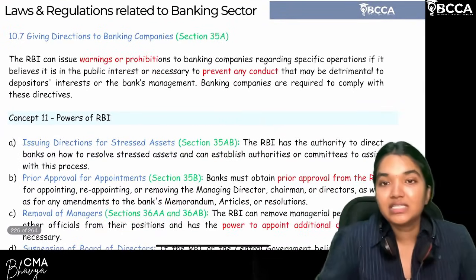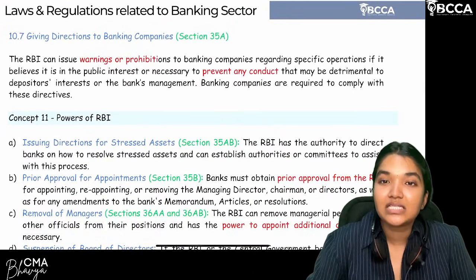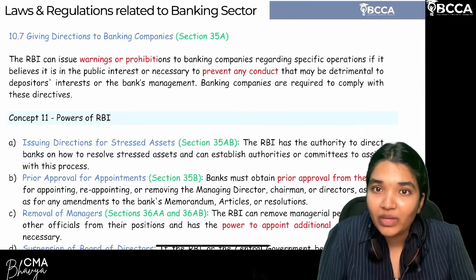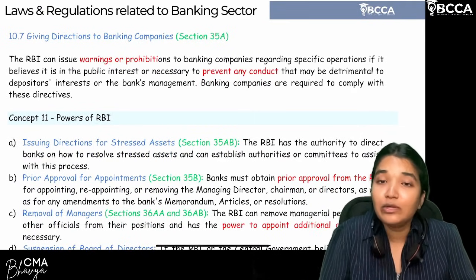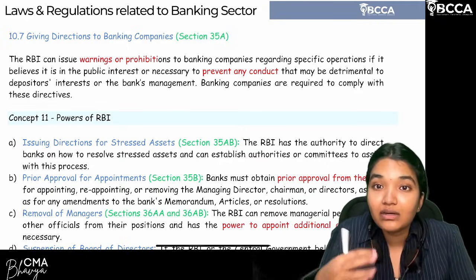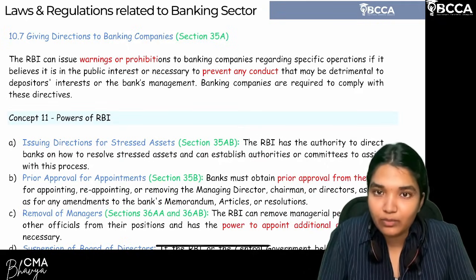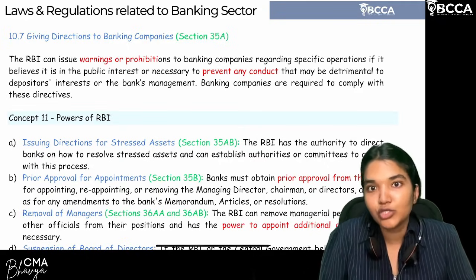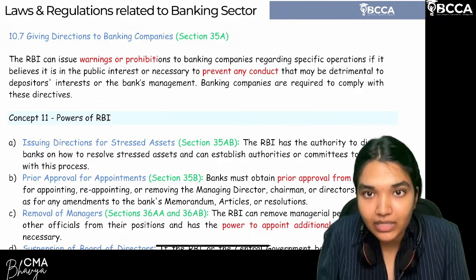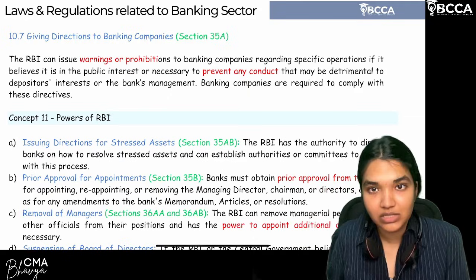Now, moving on to the next case. Let's say the bank is in a critical situation related to a lot of non-performing assets, a lot of frauds, unable to meet the liquidity ratios, or unable to meet the liabilities, that is payment towards the depositors. So it's in a very bad situation. That means the banking situation is affecting the public interest or the interest of the depositors.